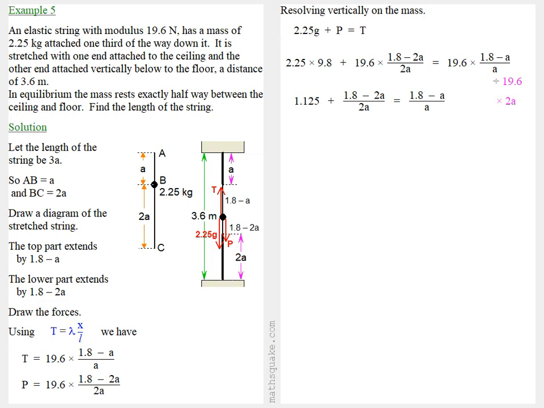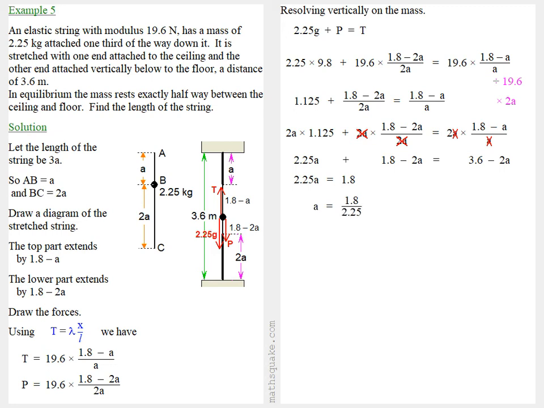And if we multiply both sides by 2a, we can cancel down, and that gives us 2.25a plus 1.8 minus 2a equals 3.6 minus 2a. Well, the minus 2a cancels on both sides, so that simplifies to 2.25a is 1.8, and if we divide by 2.25, we get a is 0.8, and so 3a is 2.4. Now the length of the string is 3a, and so the length of the string is 2.4 meters.